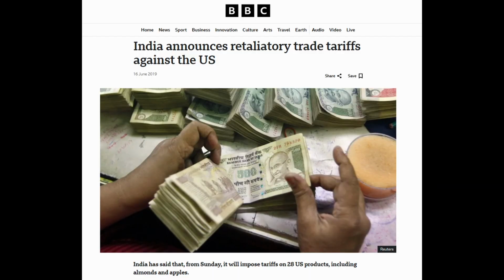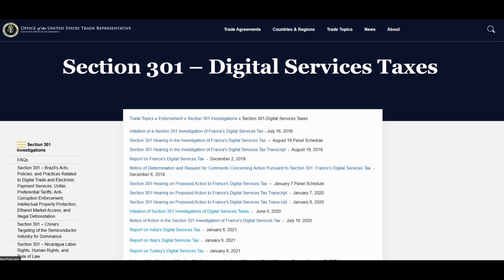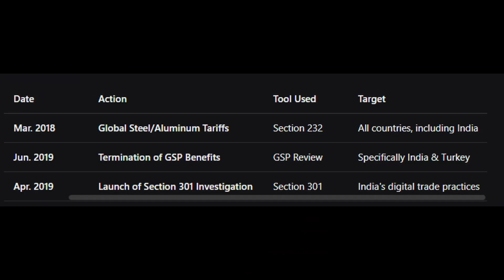Finally, after India's efforts to stop the United States from removing India from the GSP list, India too, on June 16, 2019, imposed tariff on the United States. Also, not to forget that the United States on April 2, 2019, under Section 301, put Indian goods under an investigation for digital service, data localization and e-commerce, and also threatened India that it would put tariff on products like basmati rice and ornaments. Here is a small timeline for the list of events up to April 2019.